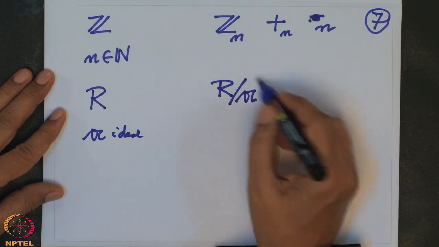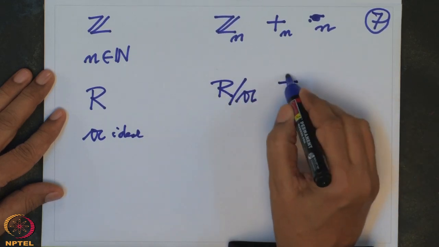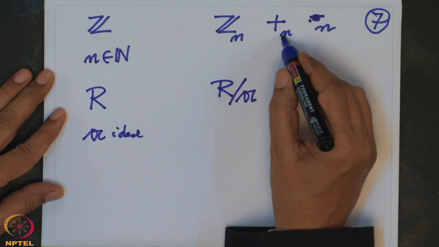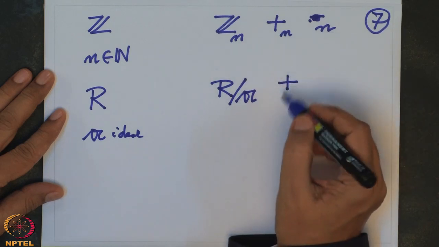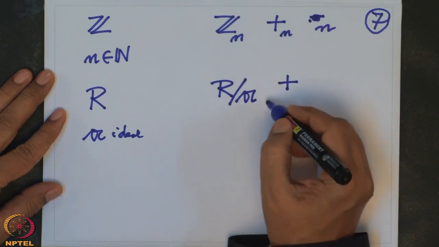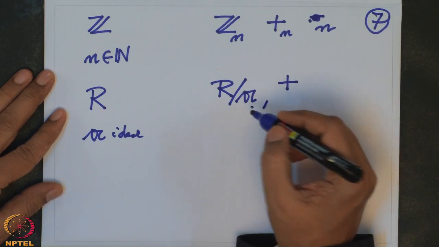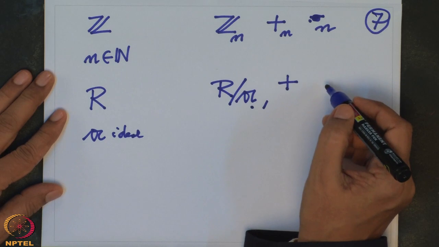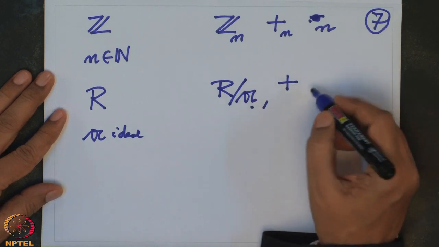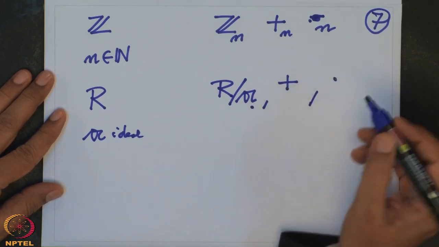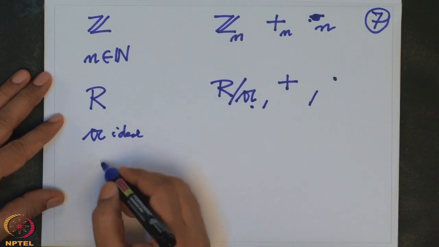For the addition in the new ring, I will use a similar construction. That means I will introduce an equivalence relation defined by A, take the equivalence classes, and on the equivalence classes I define addition and multiplication. And how do I do that? It's very simple.